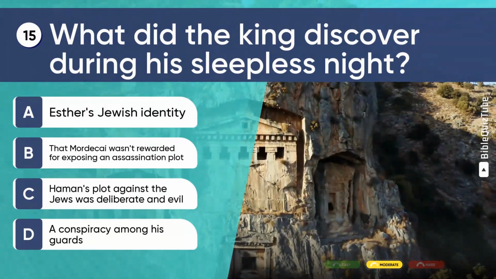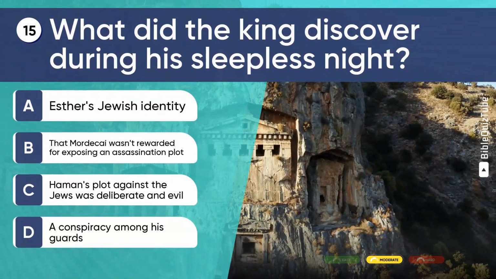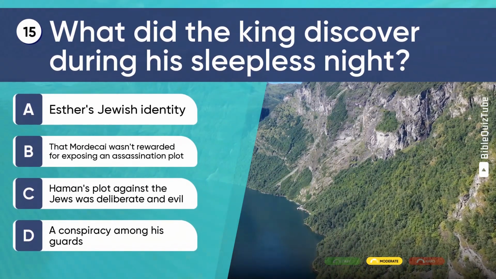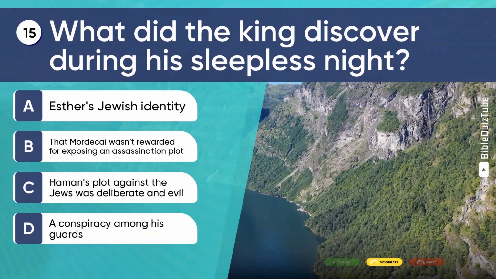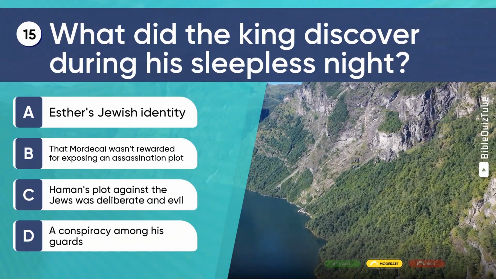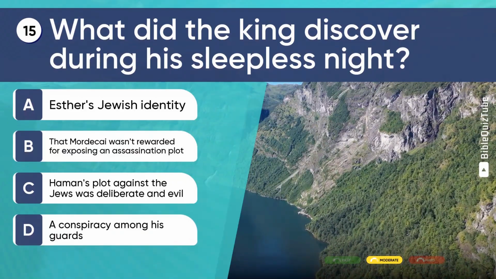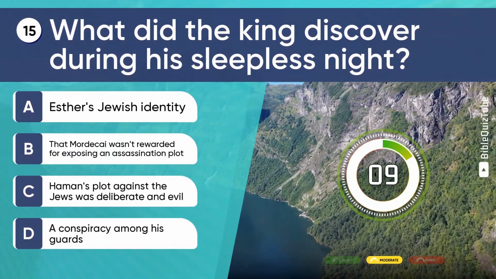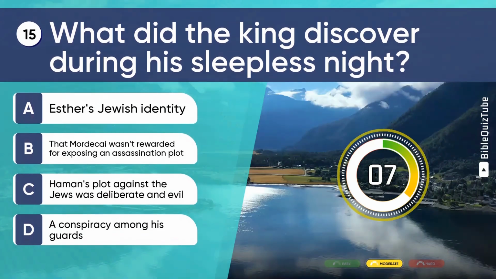Question 15. What did the king discover during his sleepless night? A. Esther's Jewish identity. B. That Mordecai wasn't rewarded for exposing an assassination plot. C. Haman's plot against the Jews was deliberate and evil. D. A conspiracy among his guards.